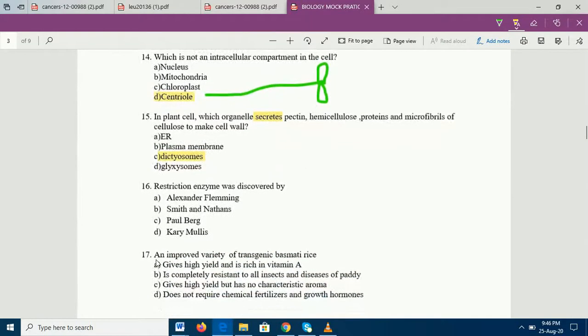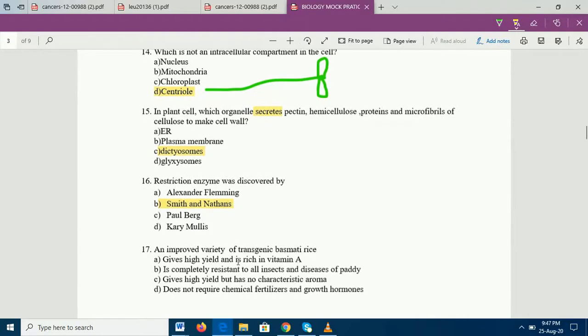Question number 16, restriction enzymes were discovered by. Again a very simple, straightforward question. Alexander Fleming cannot be, because he was the person behind penicillin. Smith and Nathans. Yes, Smith and Nathans are the persons behind restriction enzymes. They found restriction enzymes. Paul Berg is a very famous personality known for recombinant DNA technology. And Kary Mullis is a very important person who is known for the discovery of PCR, polymerase chain reaction, which has 3 steps: denaturation, annealing and renaturation.